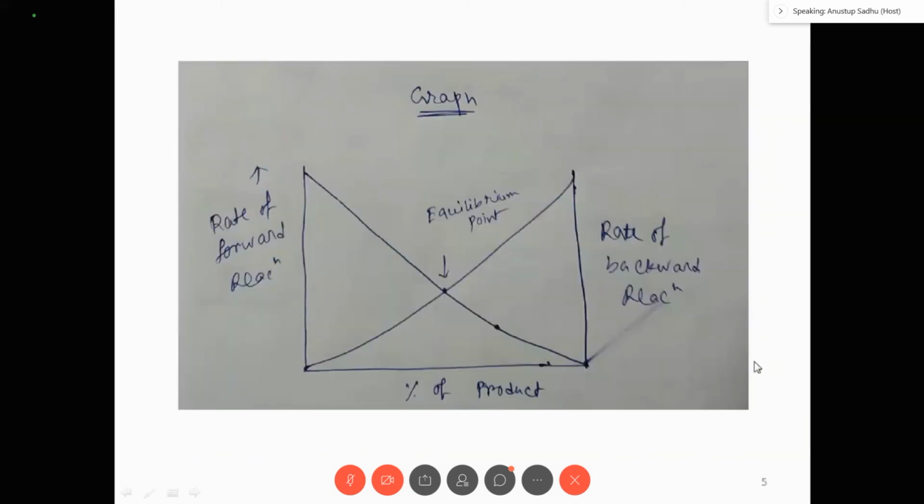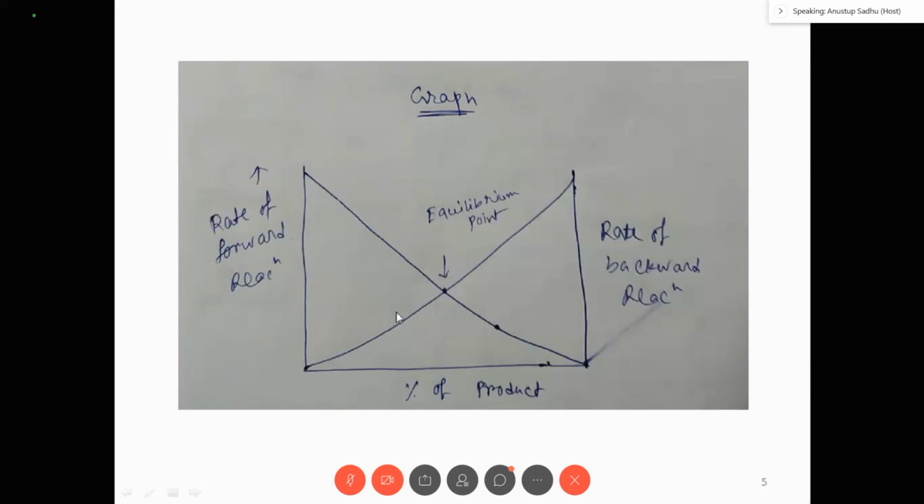Now coming to the graph, right? So this is the graph. So rate of the forward reaction is this. So with time, rate of the forward reaction will decrease. This one. And this is the rate of the backward reaction. So with time, rate of the backward reaction will increase. Why?